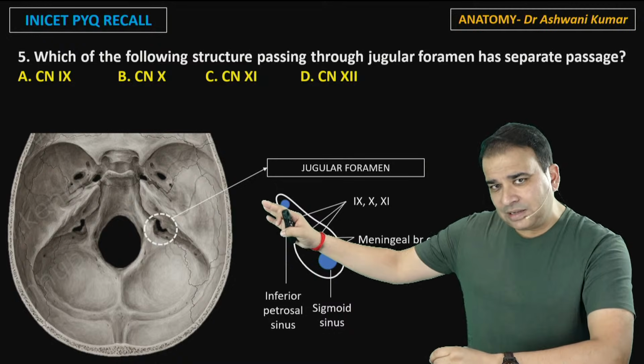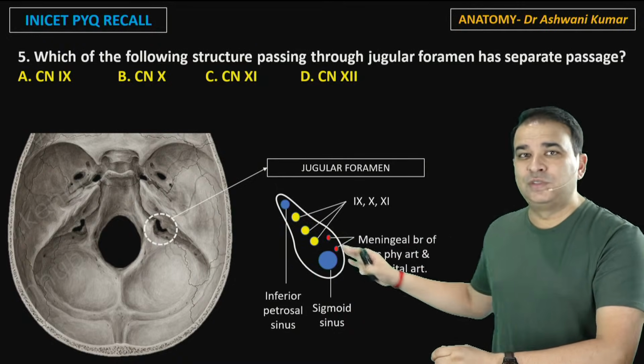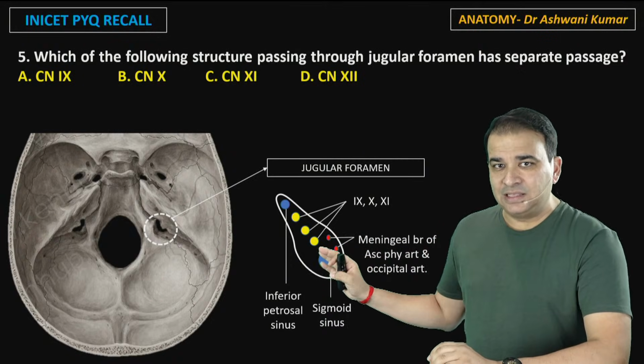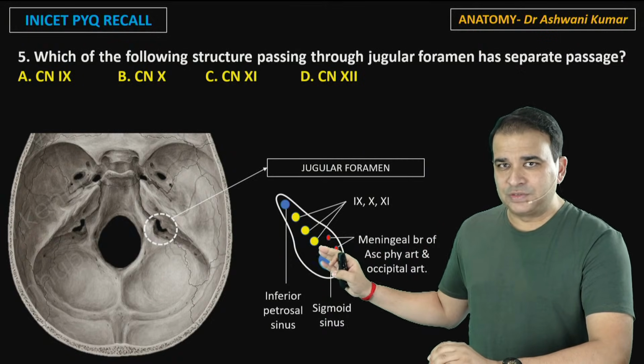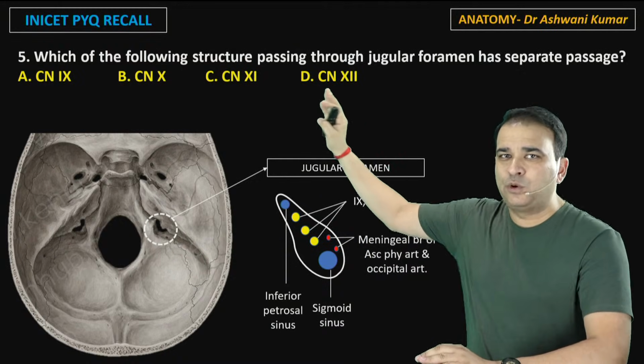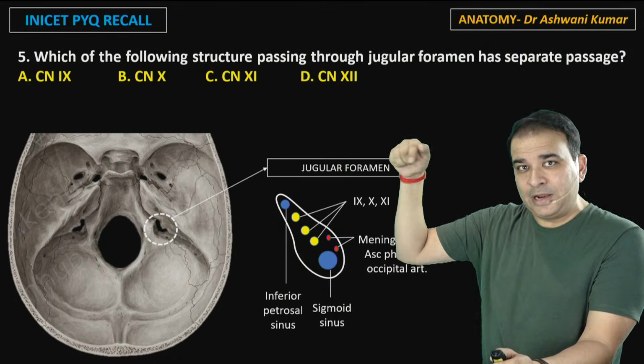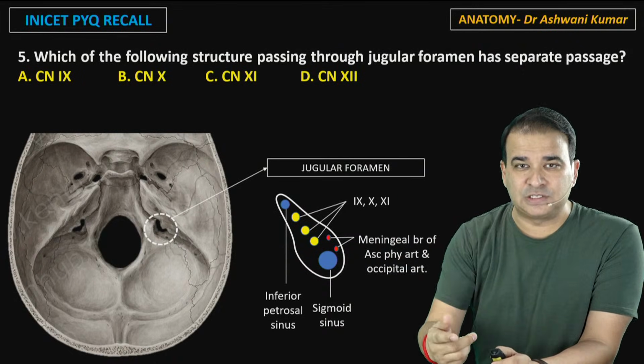Now, they could ask you a question about the arrangement of the structures. That is one thing here. Also, remember the 9th, 10th and 11th nerves, the 3 nerves. Out of these, the hypoglossal is out of the picture. Hypoglossal is present in the hypoglossal canal. The question is about the content of the jugular foramen, but still having a separate passage.